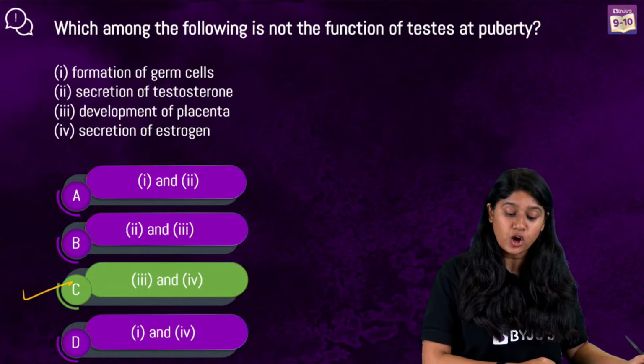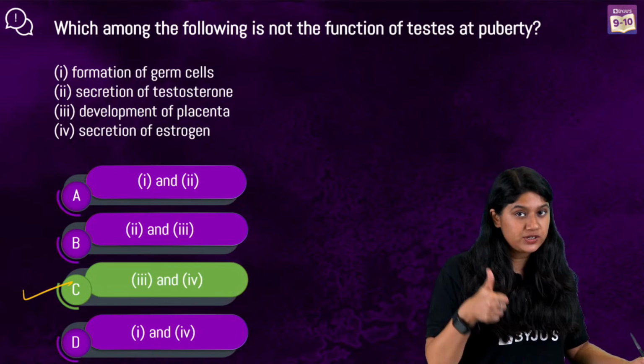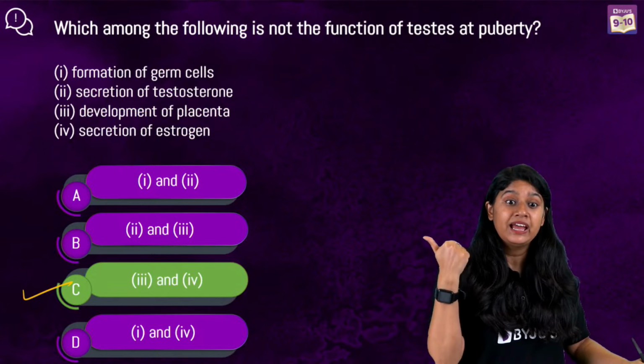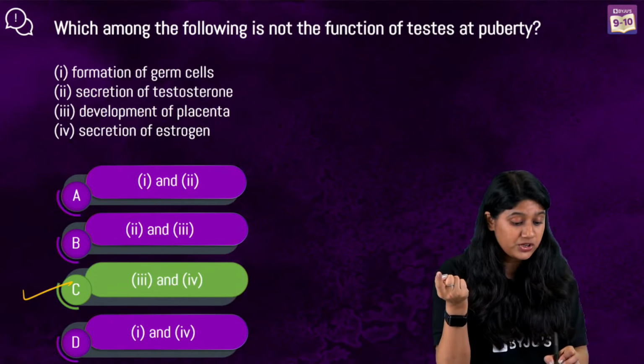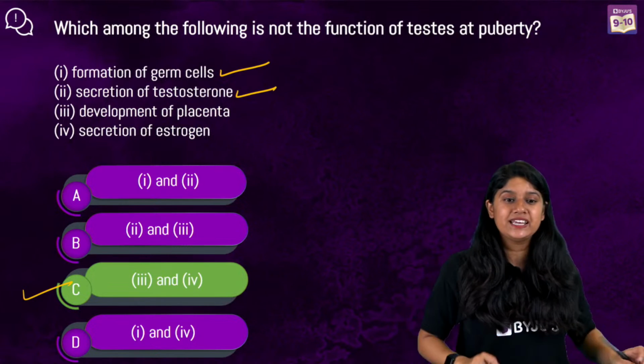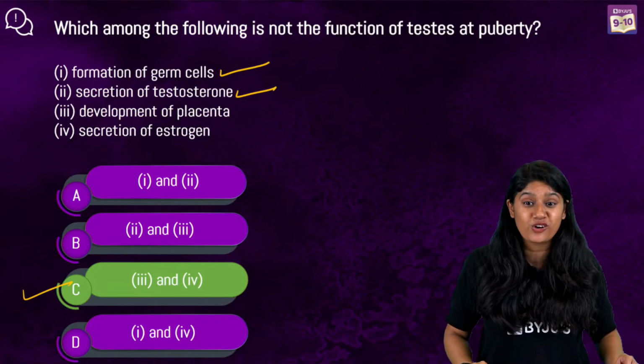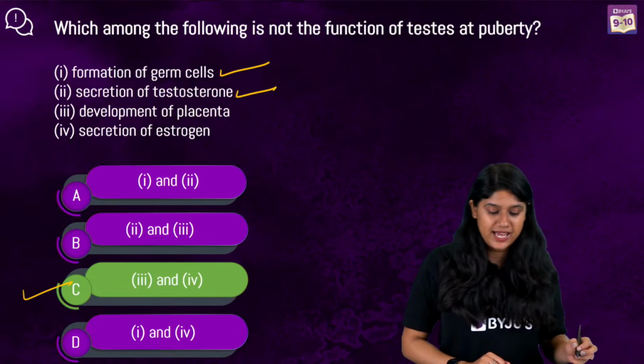3 and 4 are not a function of the testis. The testis is part of the male reproductive system, and it helps in the formation of the germ cells. It releases the important hormone, testosterone. Yes, option C.